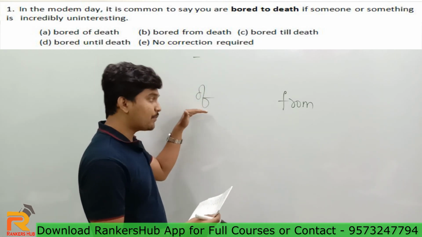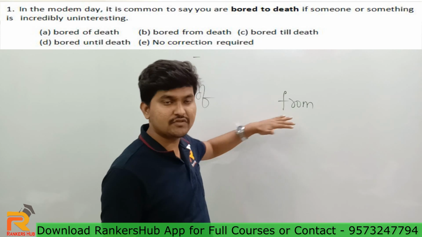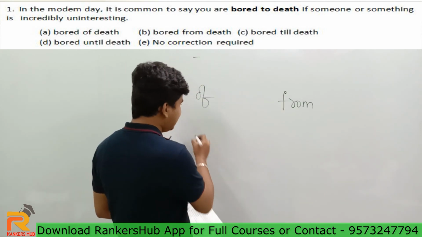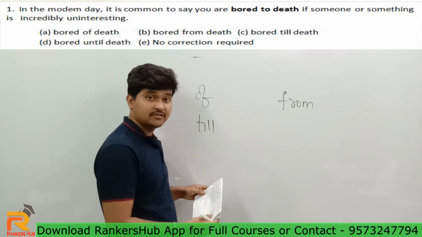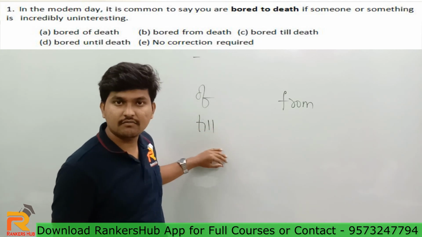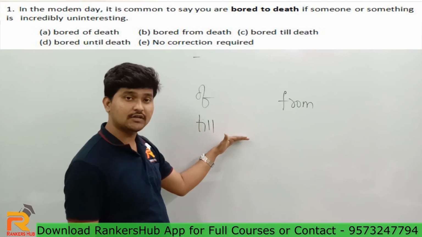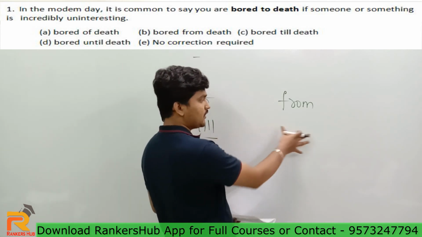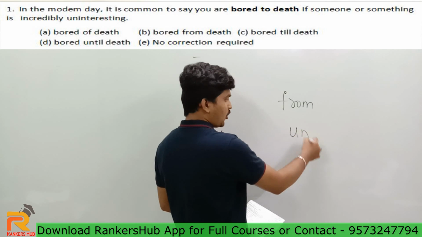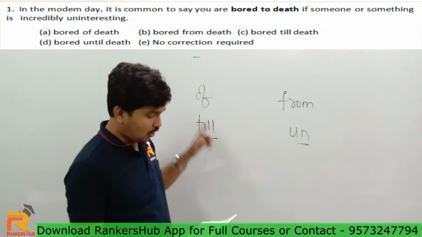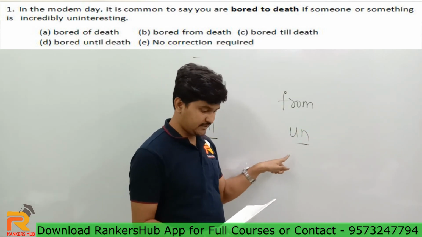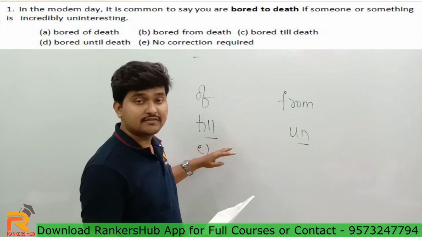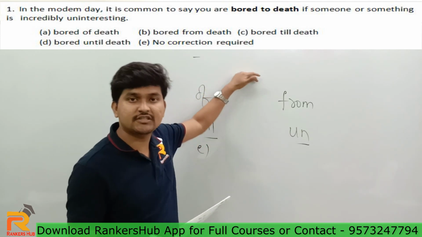What kind of preposition will make logical sense and which usage is appropriate? We'll check that. Option C says bored till death. That simply means you will be bored until death. Till the time death comes, you are going to be bored. Does till make sense or not? And similar to till, we have until in option D. And you can see option E, which is no correction required, which simply means the bold part given in the question itself is correct.